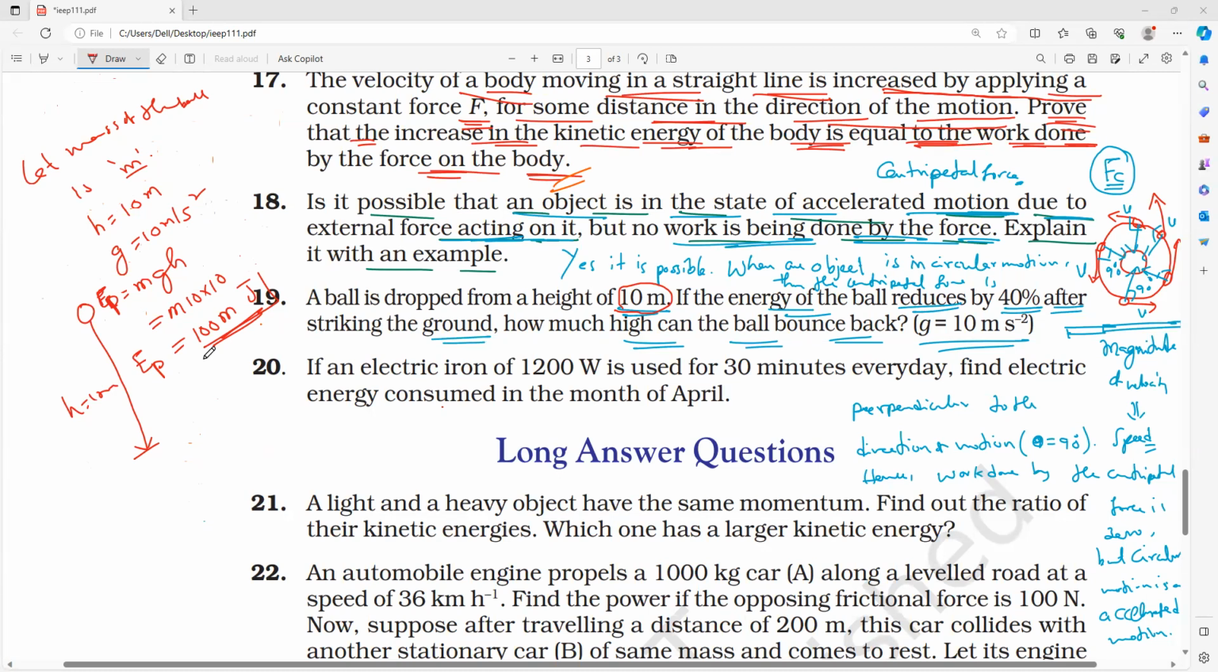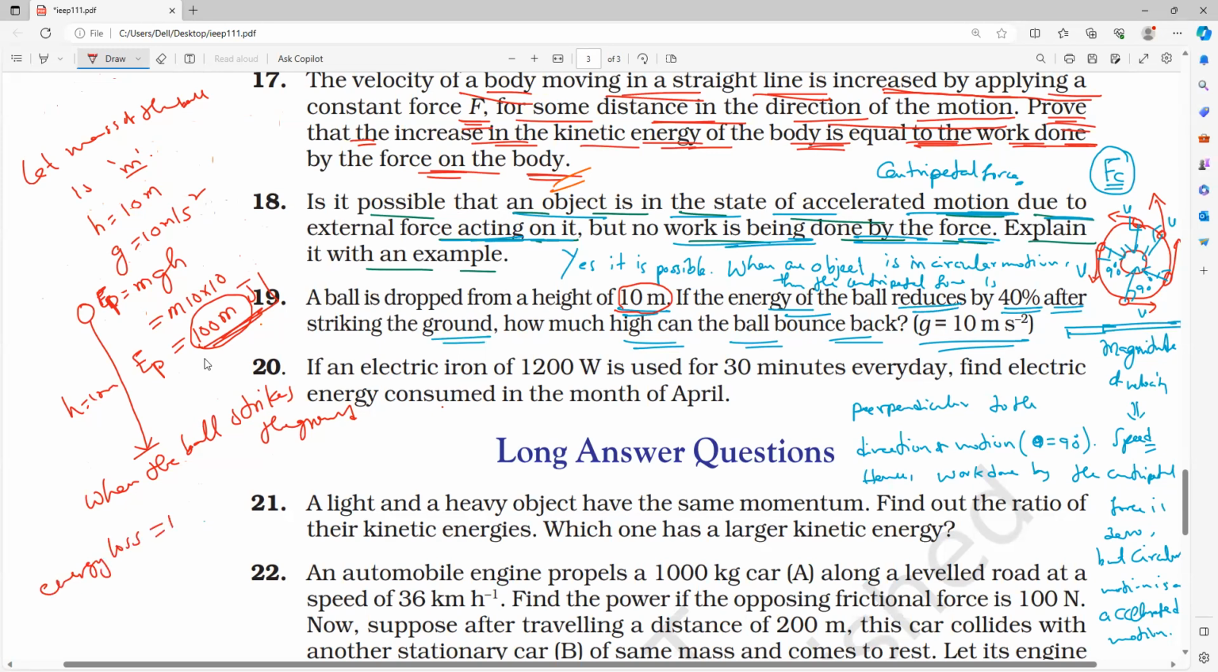Now you see, what will happen? The ball is falling from a height of 10 meters. So what is the energy, everybody? 100 M joules. Now, when the ball strikes the ground, what is the energy loss, everybody?